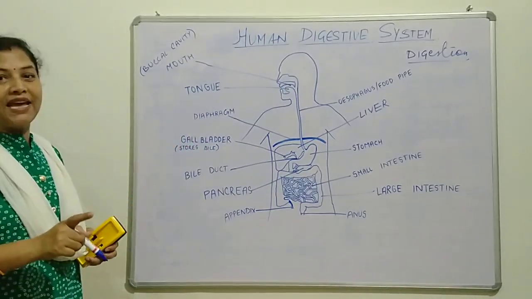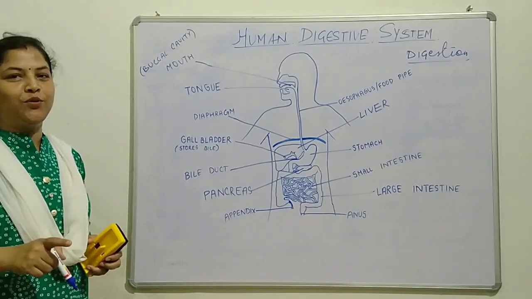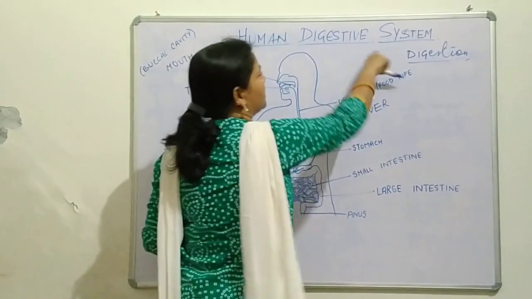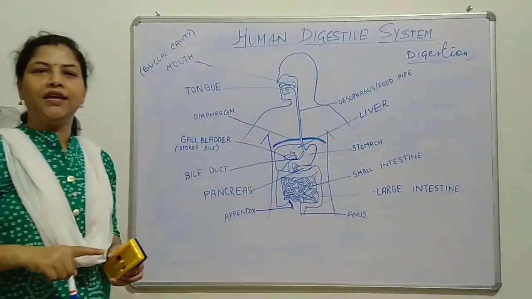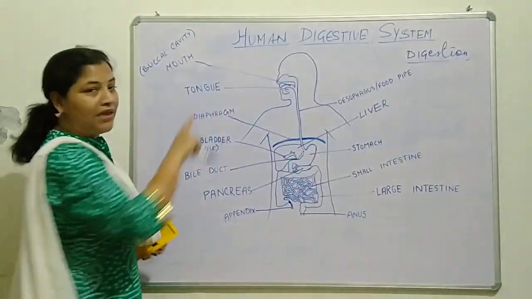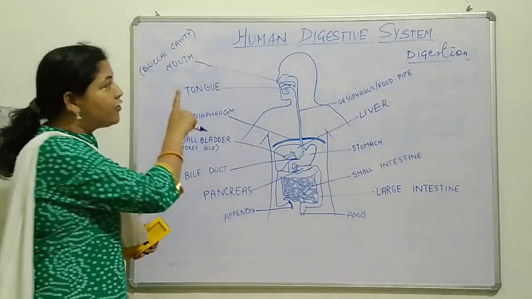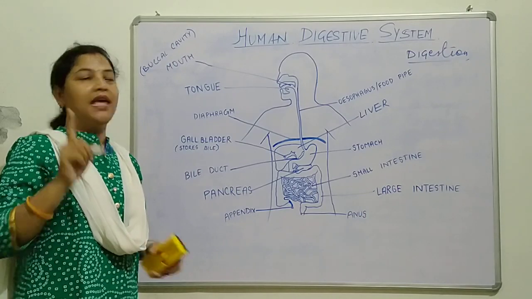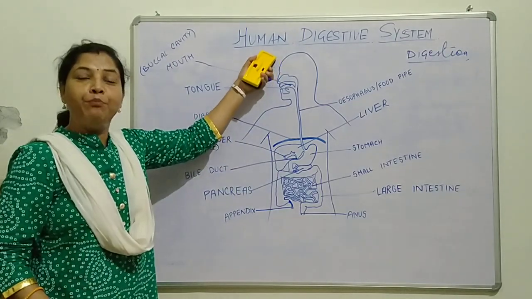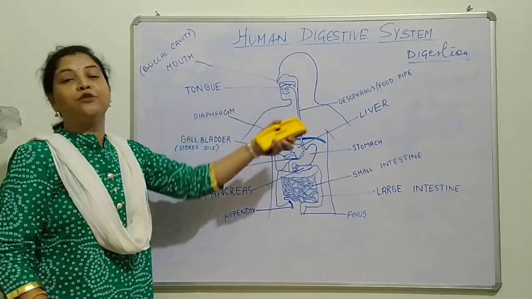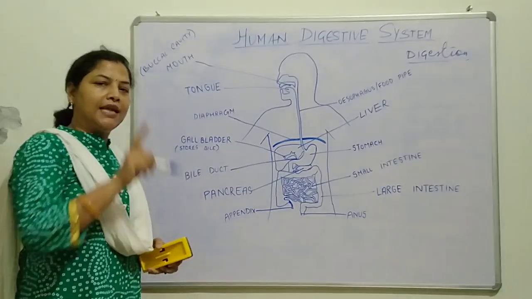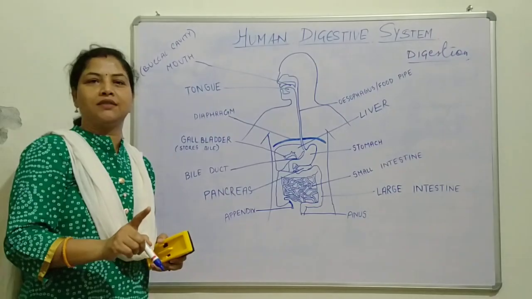One more question is there. It is very important to know why this system is needed. Why do we need this system? What is its importance? The importance of this system is that our body needs nutrients to stay healthy. And this system breaks nutrients into small, absorbable parts.